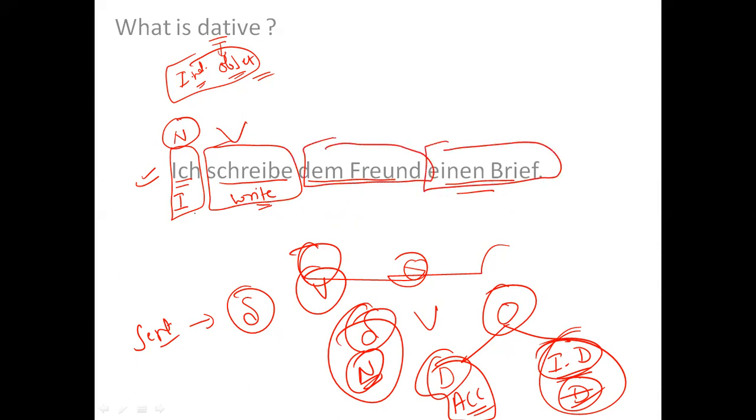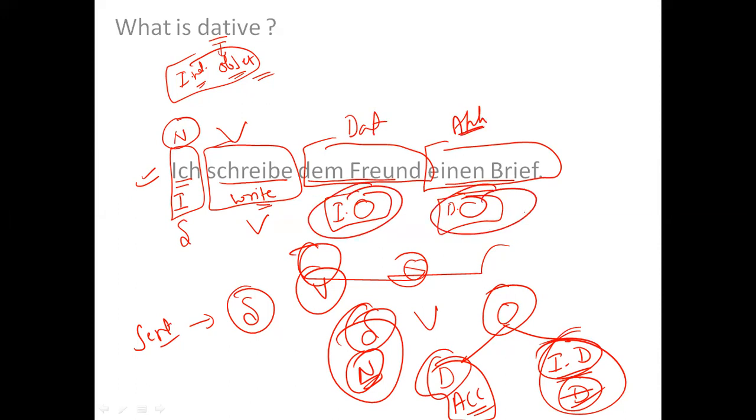So this is subject, this is verb, this is object, this is object, but this object is an indirect object, and this object is a direct object, right? That is why this will become dative and this will become accusative. And if you have any confusion about what is an indirect object and what is a direct object, I would recommend you to revise with the notes of dative verbs. In the dative verbs classes, I have already discussed direct and indirect objects.